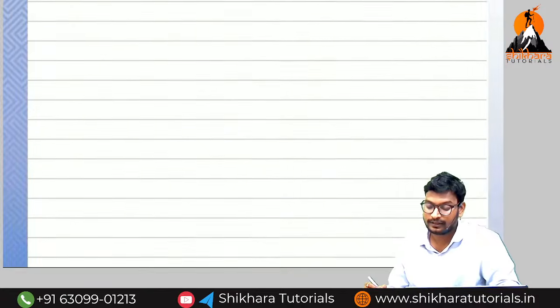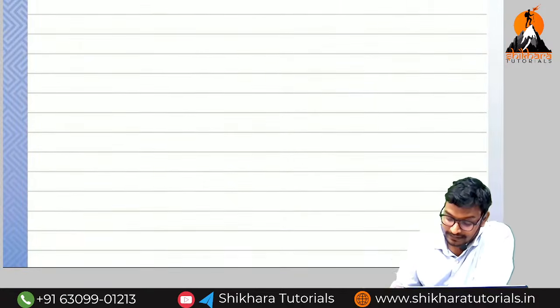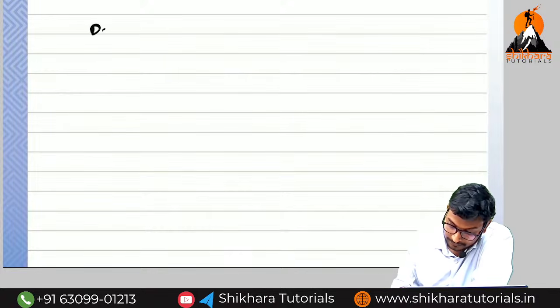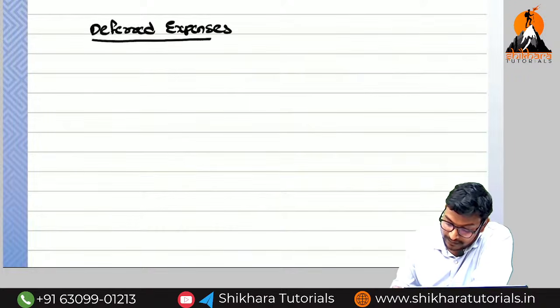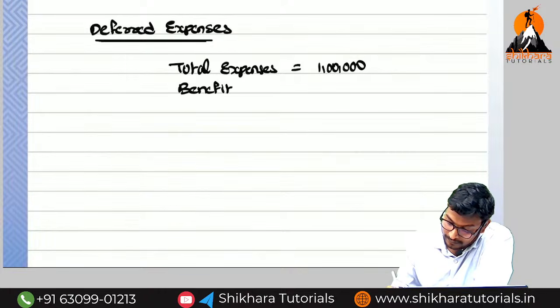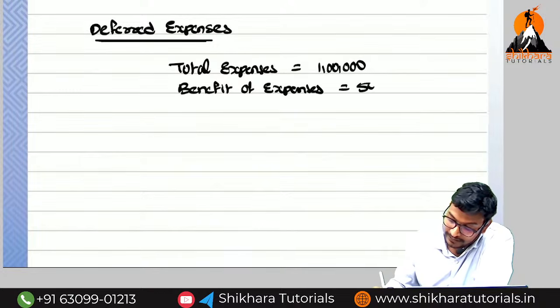I will give the example for the deferred expenses also, no problem. If you understand this one, the topic will be completed very easily. Deferred expenses: the same example I am going to take. Total expenses is equal to 1 lakh. Benefit of expense is equal to 5 years.